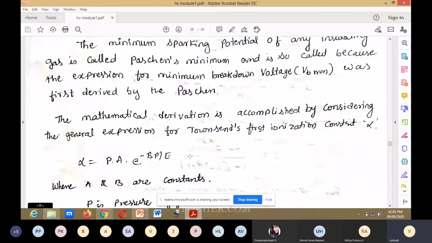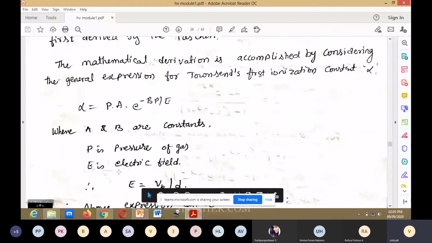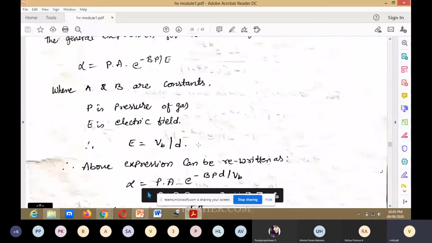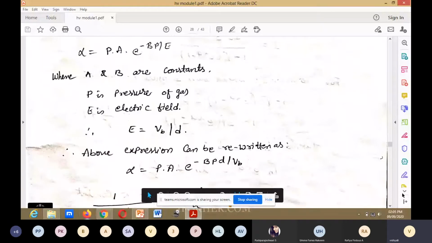Alpha is equal to P into A into e to the power of minus B into P divided by E, where A and B are constants, P is the pressure of gas, and E is the electric field. E is equal to VB divided by D. Substituting the E value in the alpha equation, you will get alpha is equal to P into A into e to the power of minus B PD divided by VB.